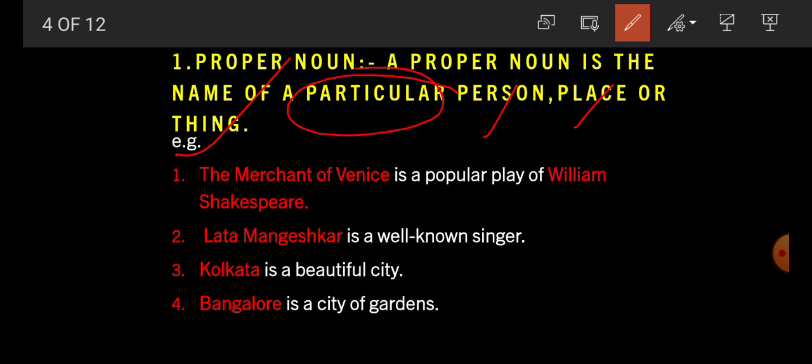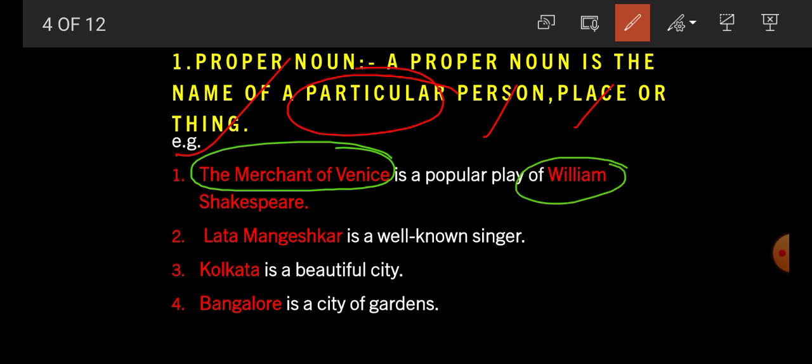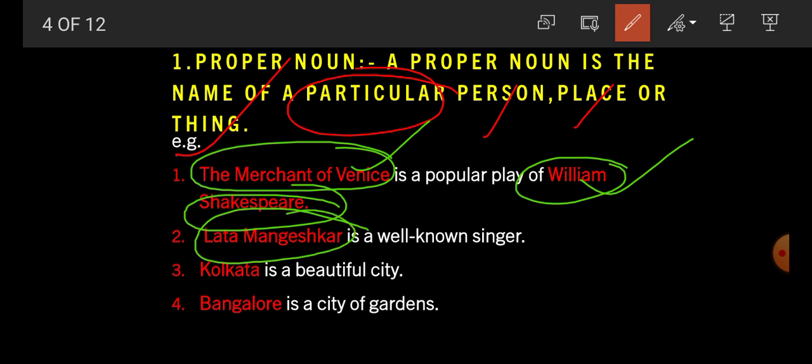Here students, Merchant of Venice is the particular name of a play written by a particular dramatist William Shakespeare. So here Merchant of Venice and William Shakespeare both are proper noun. Second example, Lata Mangeshkar is a well-known singer. Here student, Lata Mangeshkar is the particular name of a singer. So here Lata Mangeshkar is a proper noun.